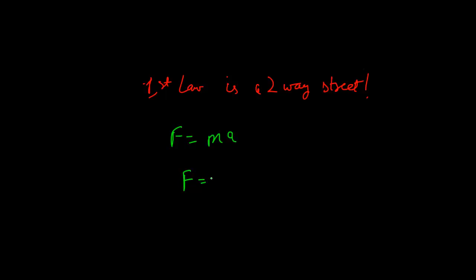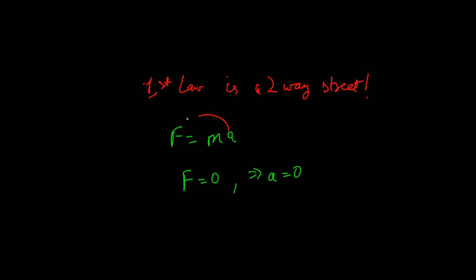The next important thing is something that you might not have realized. What I'm talking about is that inertia, or the first law, is a two-way street. What do I mean by that? What I mean is very simple. Again, you can understand this from F equals ma itself. We have been talking until now about how if F equals 0, then a has to be 0. But this is a two-way street.